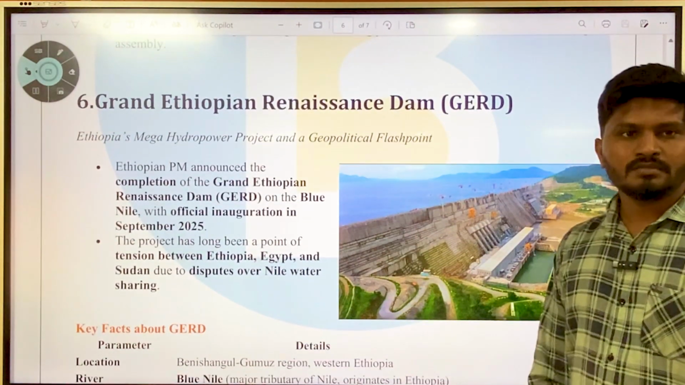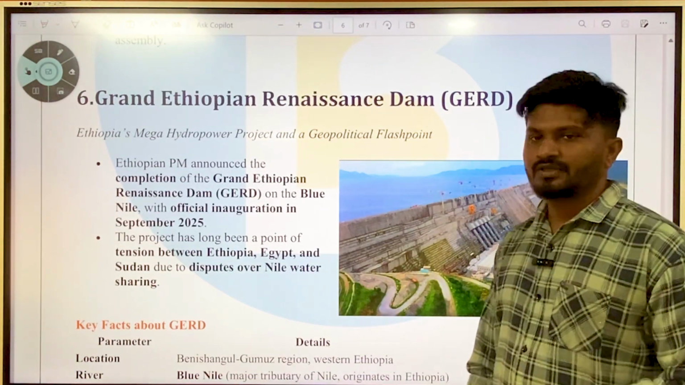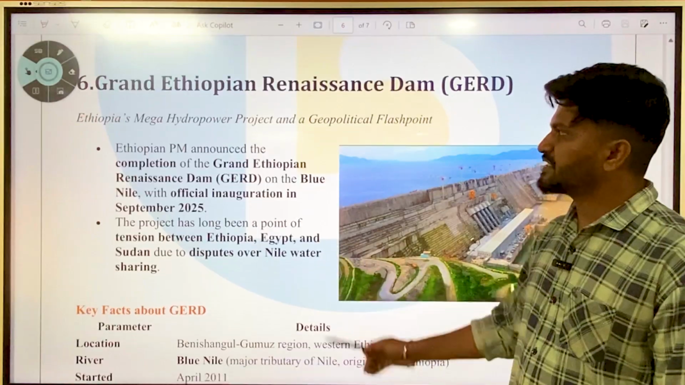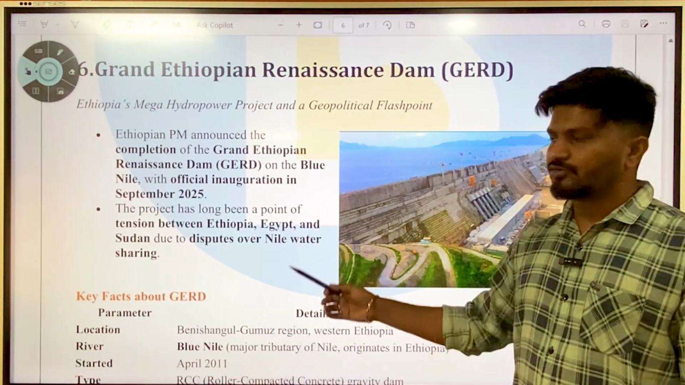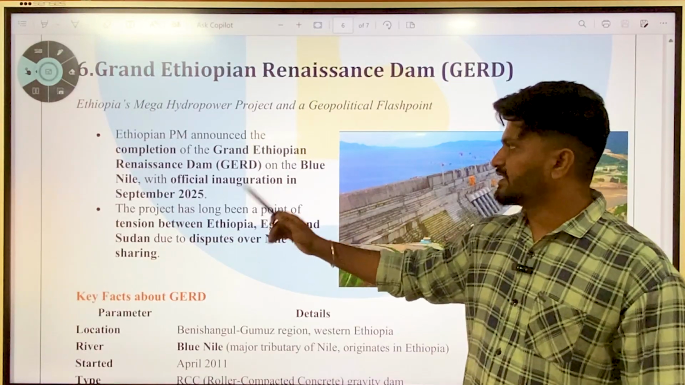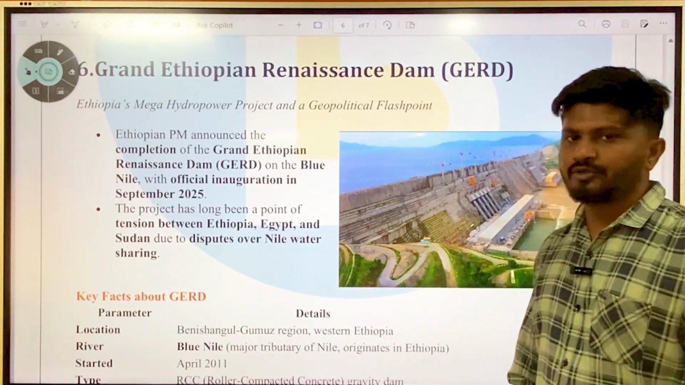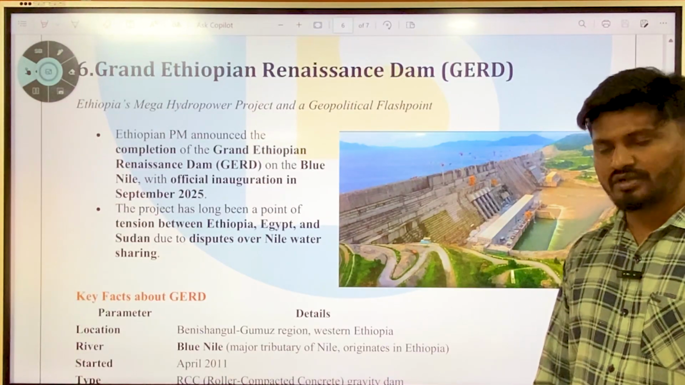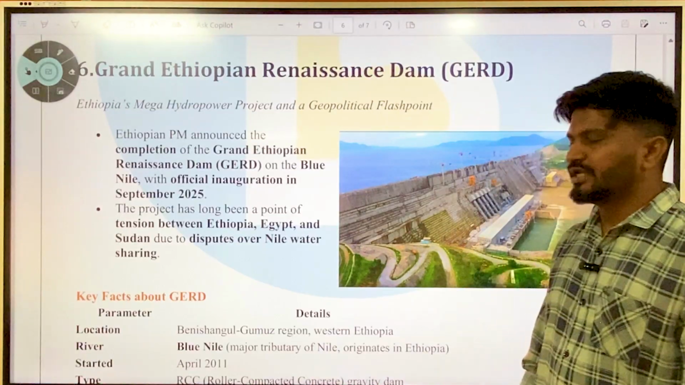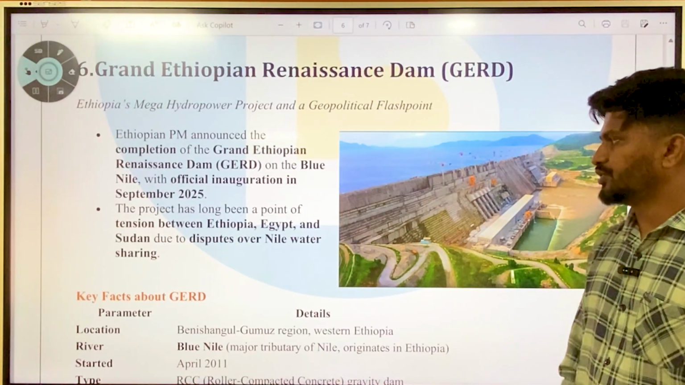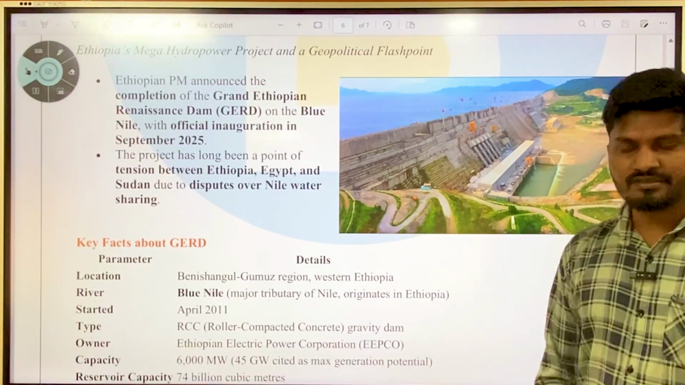Then the last article for the day is Grand Ethiopian Renaissance Dam. Okay, why is it in news? That is Ethiopia's mega hydropower project and a geopolitical flashpoint. Recently, Ethiopian PM announced that Grand Ethiopian Renaissance Dam on the Blue Nile River is officially to be inaugurated in September 2025. Okay, will be inaugurated in September 2025. The project has been a point of tension between Ethiopia, Egypt, and Sudan due to disputes over the Nile water sharing. Okay, this is the dam, you can see in the image here.